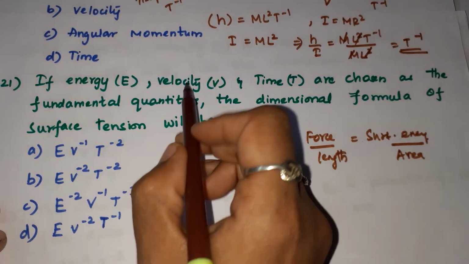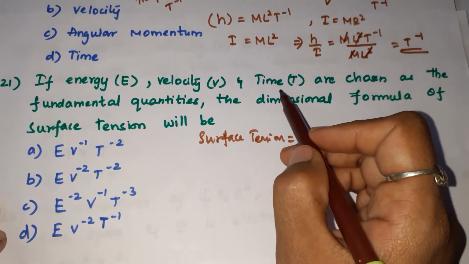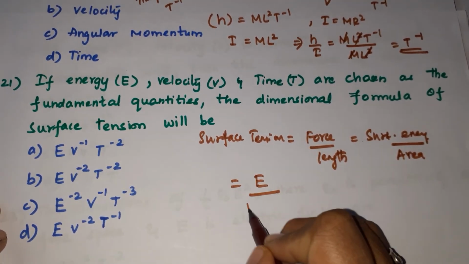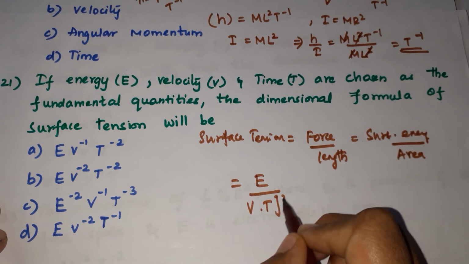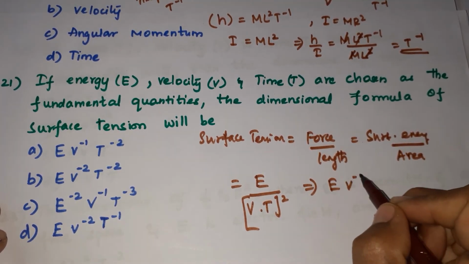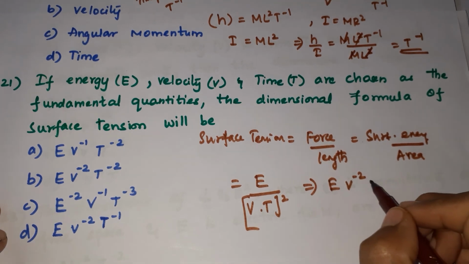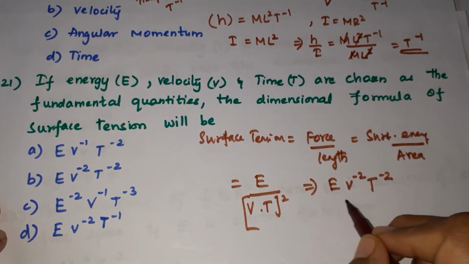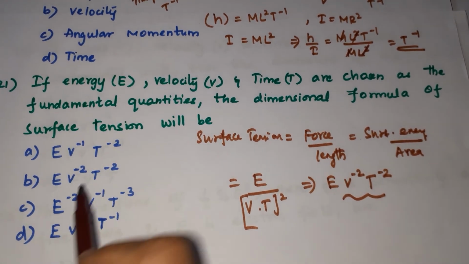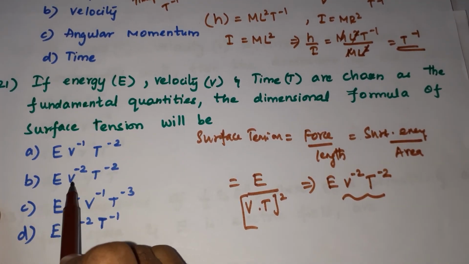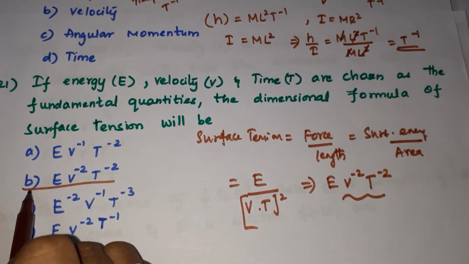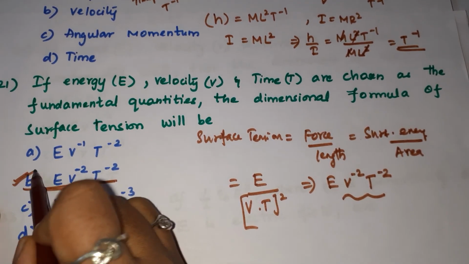In terms of velocity, energy and time period, we can take this as E by (v t) the whole squared. So we can write it as E V⁻² T⁻², with velocity to the power minus 2 and time to the power minus 2. Please check whether you are getting this. Yes, we have option B, E V⁻² T⁻². So for this 21st question, B is the correct answer.